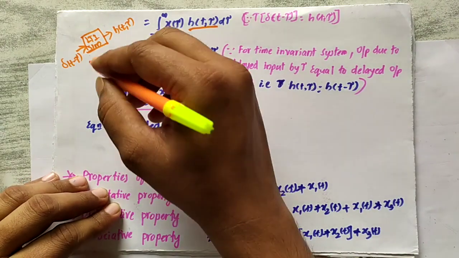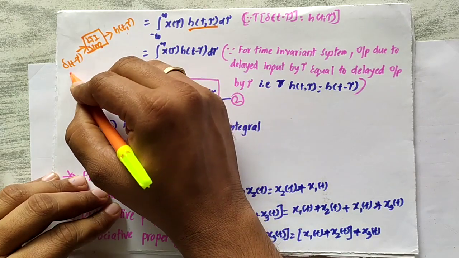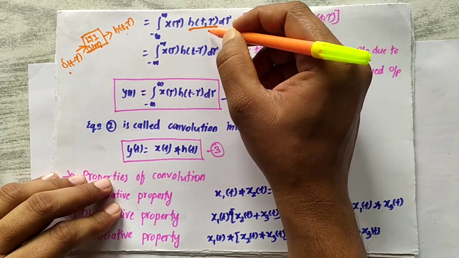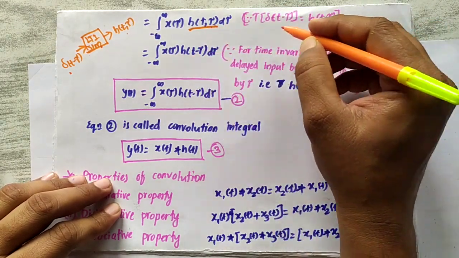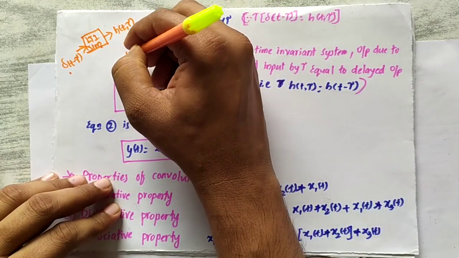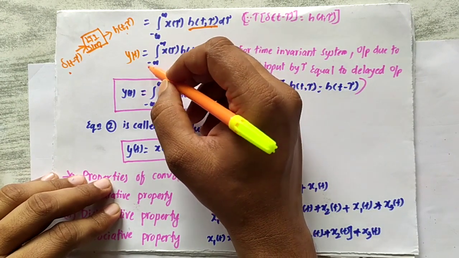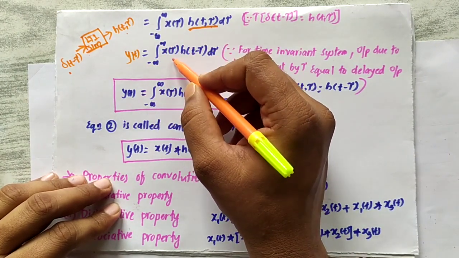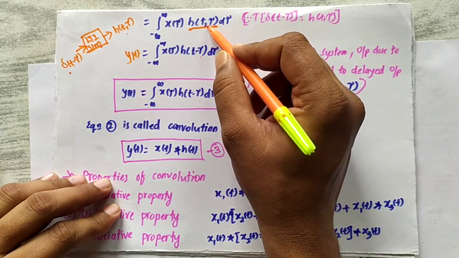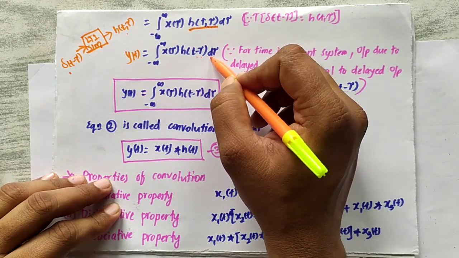Okay, so this is the response of an LTI system for the input delta of t minus tau. This is nothing but h of t minus tau. So that is y of t is equal to the integral from minus infinity to infinity of x of tau h of t comma tau d tau; instead of h of t comma tau, I can write h of t minus tau.